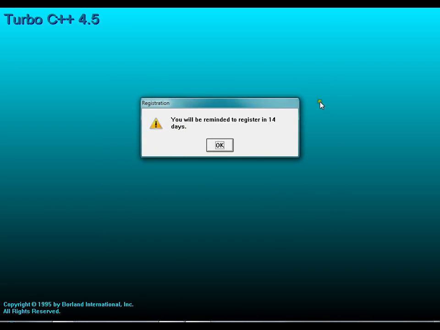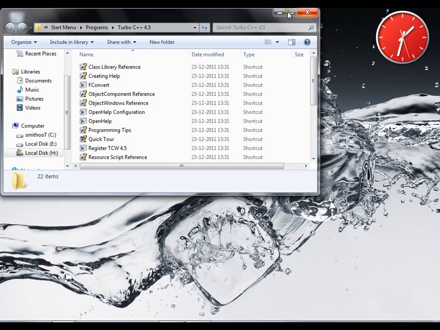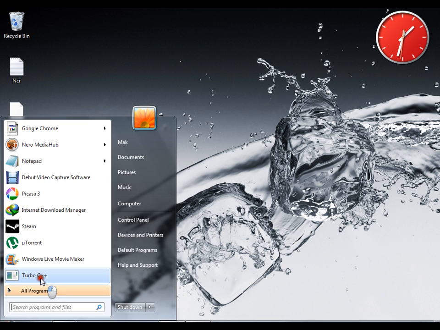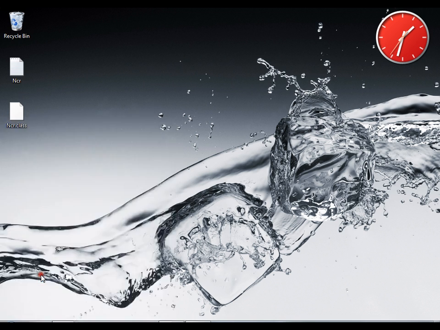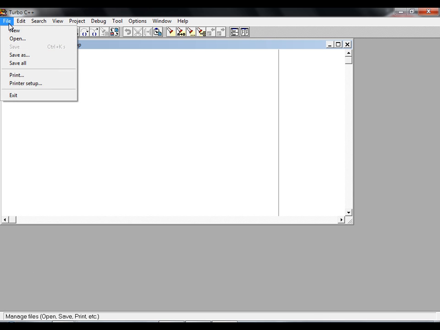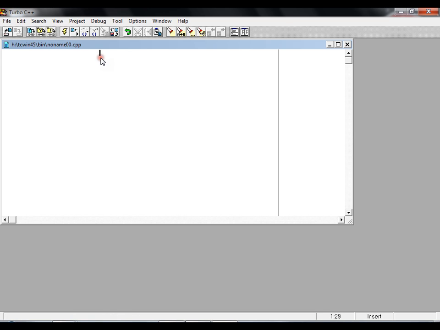Cancel. Yes. Okay. Now for opening C++, you just have to look in your programs, where you will see a Turbo C++.exe application file. Just press it and it will open the window where you can write your C++ programs. You can even rename files and save them with the name you want.